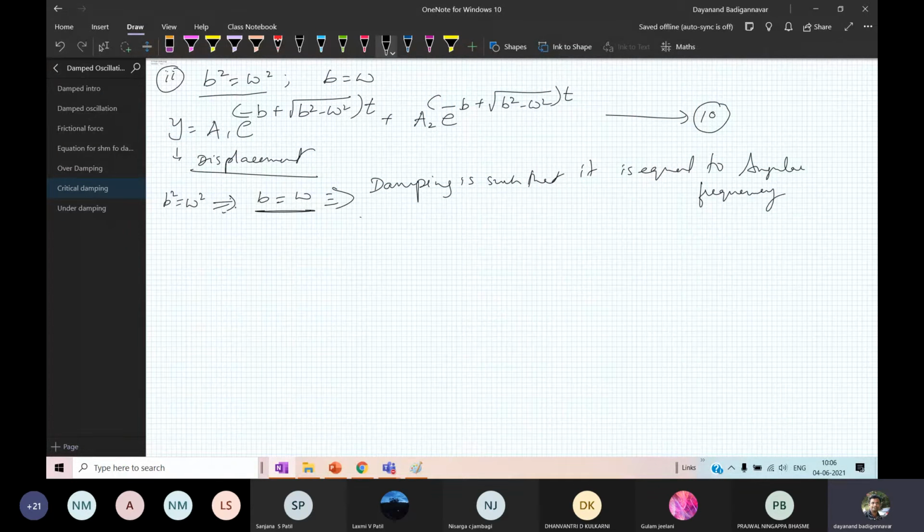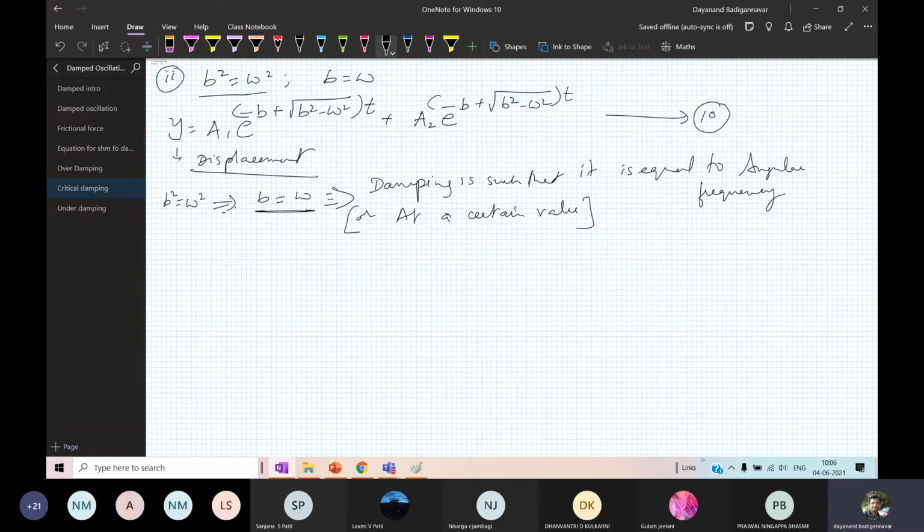Or in other words, I can say the damping is at a certain right value, a certain correct value. Okay, so that is the meaning.